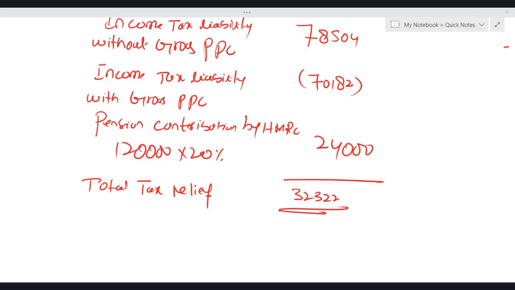will a restriction apply? A very important concept which I'm just telling you right now: whatever rules are applicable in the question, even though they have no effect on the main calculation, you still have to show all the rules in the form of working. Like in the very first part, the entire personal allowance was available because the adjusted net income was less than 1 lakh. You could have done that directly, but it is not advisable to do it directly. It is highly advisable: whatever rules are applicable, please show those rules in working as well. Otherwise, you will be losing marks.